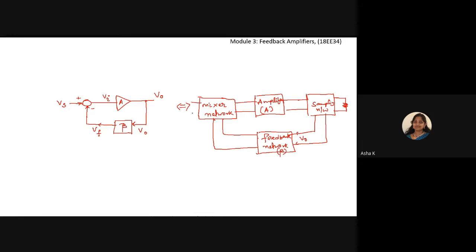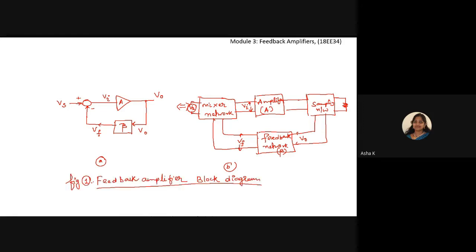At the mixing side, I have the input supply voltage Vs connected. Here it is Vs, here it is Vi, and the output voltage of the feedback network is Vf. So this is the block diagram of feedback amplifiers.